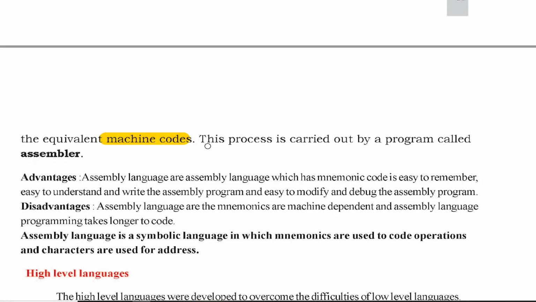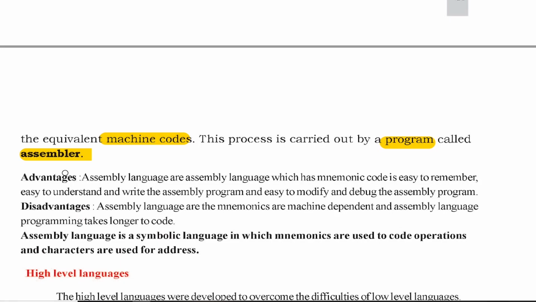This process is done by a program. That program is called an assembler. So what is an assembler? It's a system software which translates assembly level language to machine level language. That software is called an assembler. Now let us learn something about the advantages. Already we have understood the advantages, and let us also learn the disadvantages.